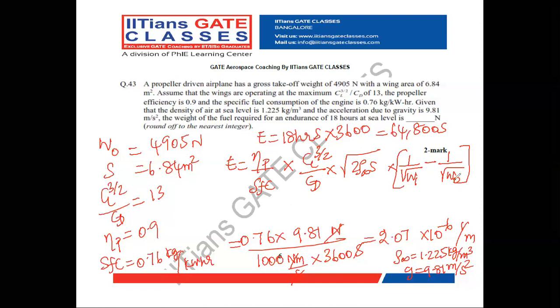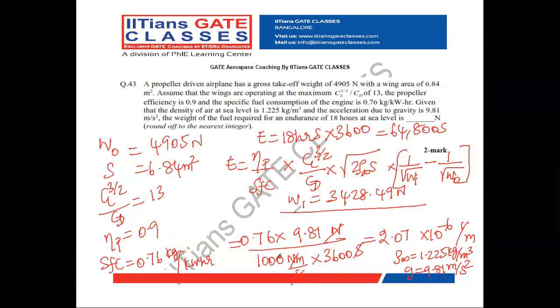Already W0 value is given and S value is given, rho infinity value is given, CL^3/2 by CD value is given, eta P value is given, SFC value is given, and E value is given. From that, we can calculate W1 equal to 3428.49 Newton. So this is the empty weight of the airplane.